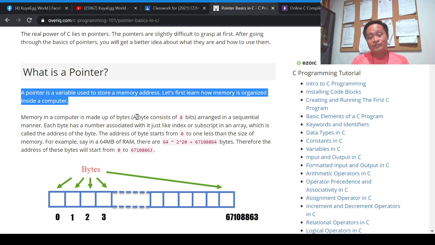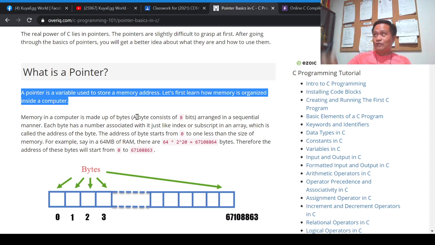Take note that a particular variable has its own memory address, and the function of a pointer variable is to store the address of a particular variable, and this particular variable is holding a value.